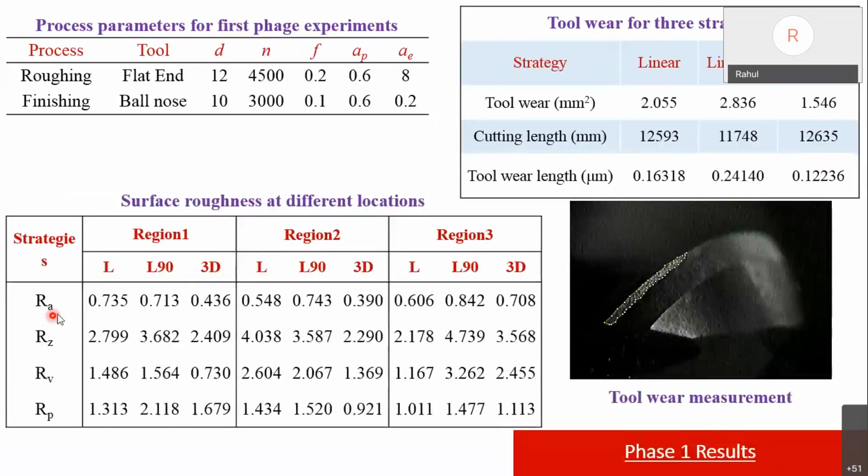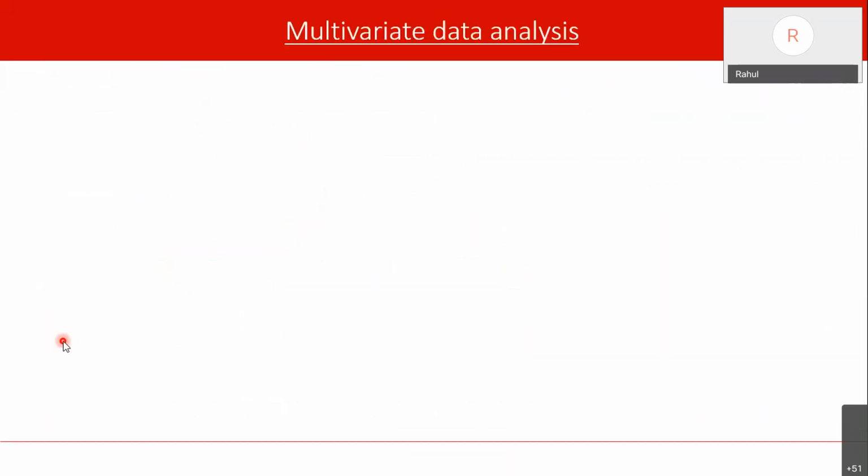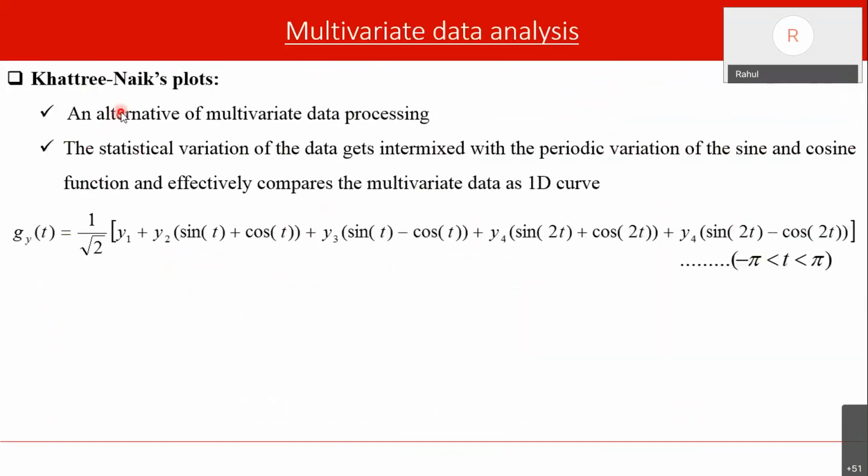In roughness we have Ra, Rz, Rv, Rp. So four parameters, and in tool wear we have tool wear length. So this one and these four, a total of five parameters, we are analyzing at a time. All five parameters we are analyzing inclusively. To analyze those parameters inclusively, we use this.